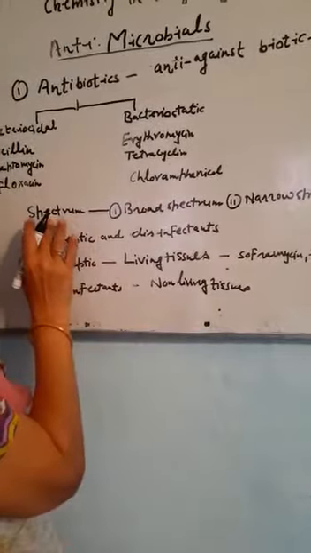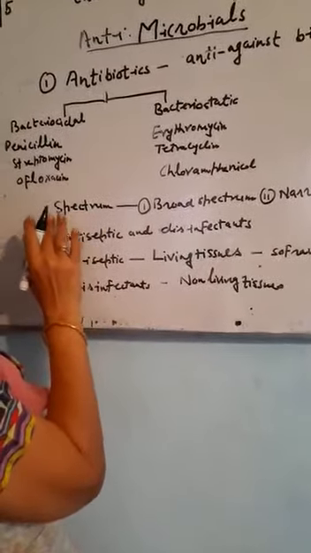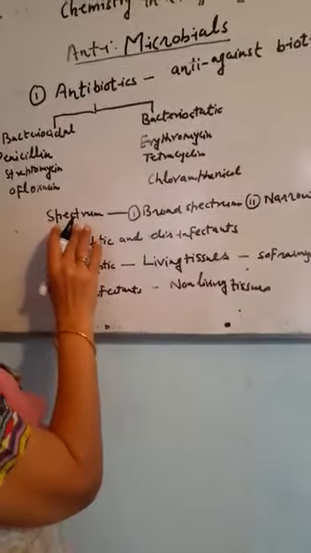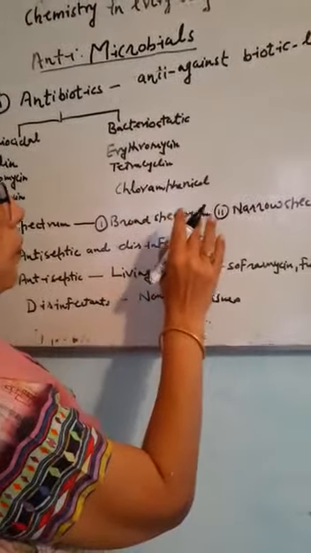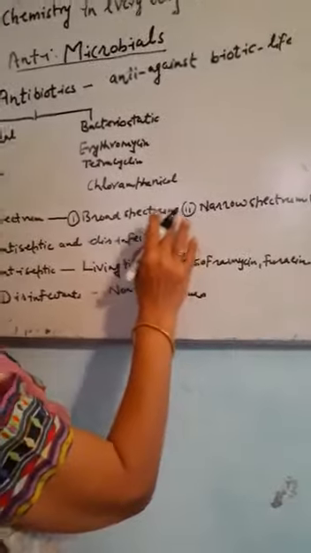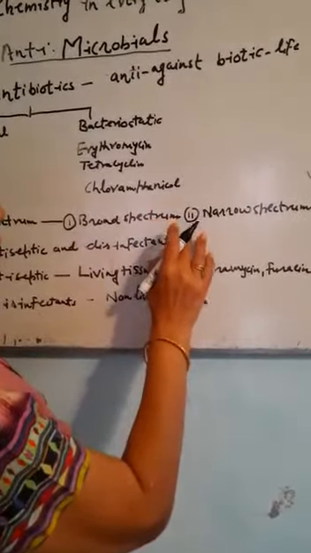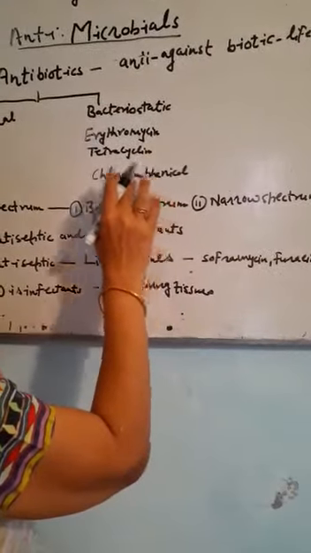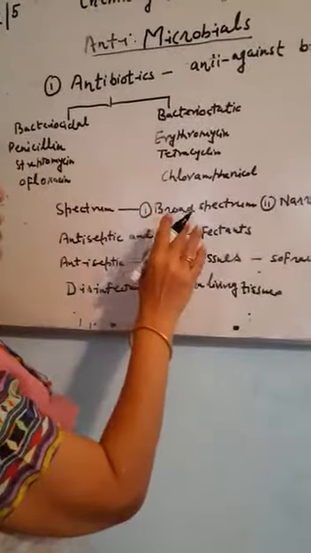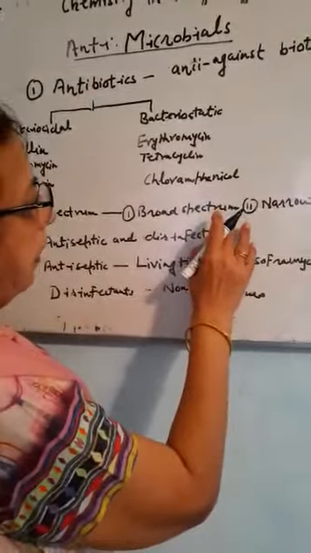All those medicines which are used to kill bacteria are classified by their spectrum. The first one is broad spectrum. The broad spectrum antibiotics are those which can kill both gram positive and gram negative bacteria, like chloramphenicol, ofloxacin, ampicillin. These are broad spectrum antibiotics.